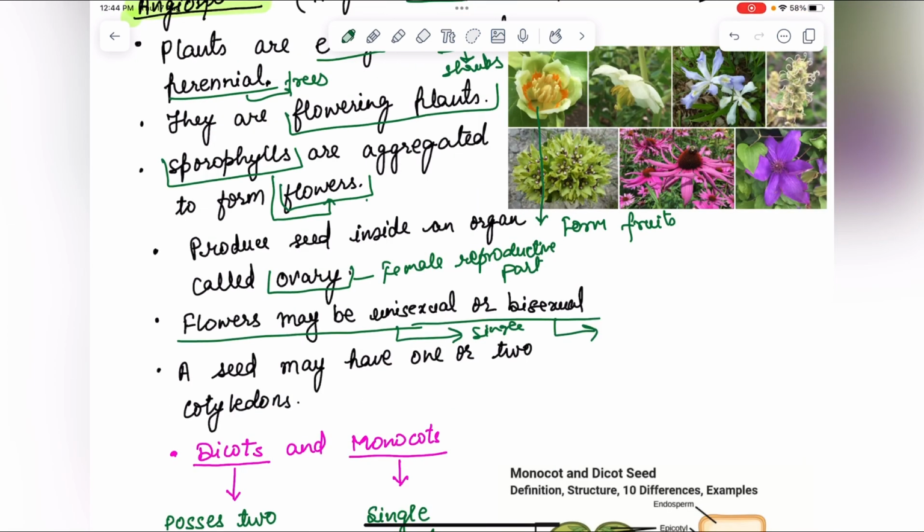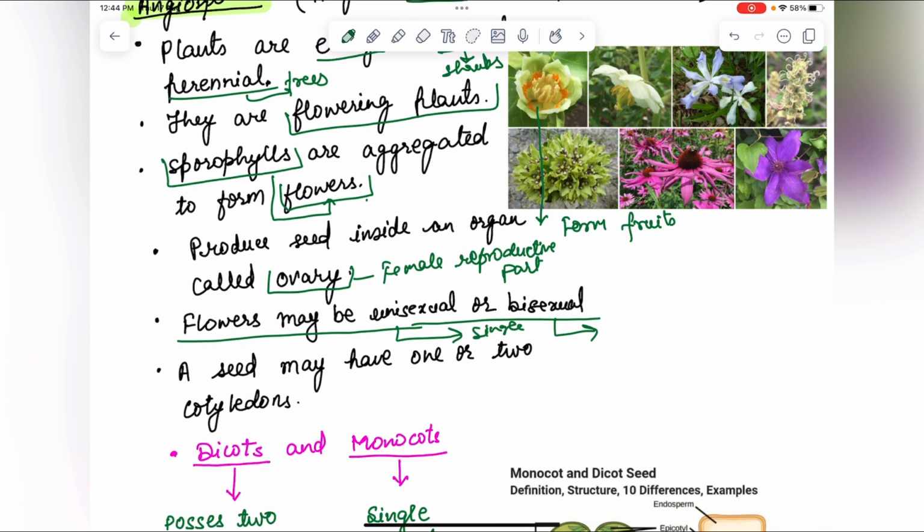In angiosperm, one or two cotyledons will be present. On the basis of the number of cotyledons present in a seed, angiosperms have been divided into two classes, that is dicotyledonous and monocotyledonous. Dicotyledonous means two cotyledons will be present, and in mono, a single cotyledon will be present.